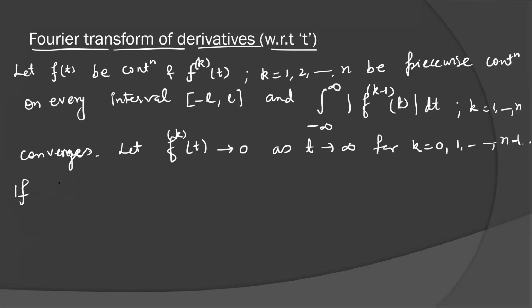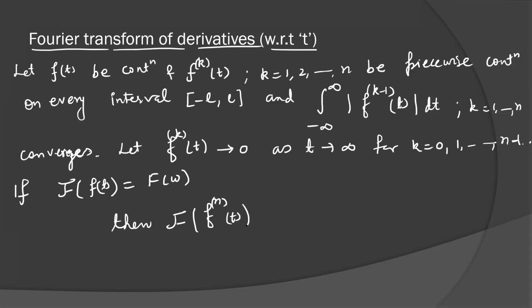If the Fourier transformation of f(t) is F(omega), then the Fourier transformation of the nth derivative of f(t) will be (i omega) to the power n times F(omega).